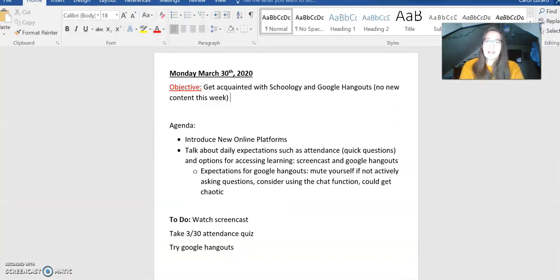Next thing that we'll talk about is going to be thinking about options for accessing learning. And what I mean by that is, how do you know what assignments you're supposed to be doing each day, and how do you get them done? And I'm going to be offering you a couple of different options for that. Number one, I'm going to be offering a screencast, very similar to what I'm doing now, where it's a quick, short video. I talk about it, you can rewind it, and you can access this video at any time. So many advantages to it.